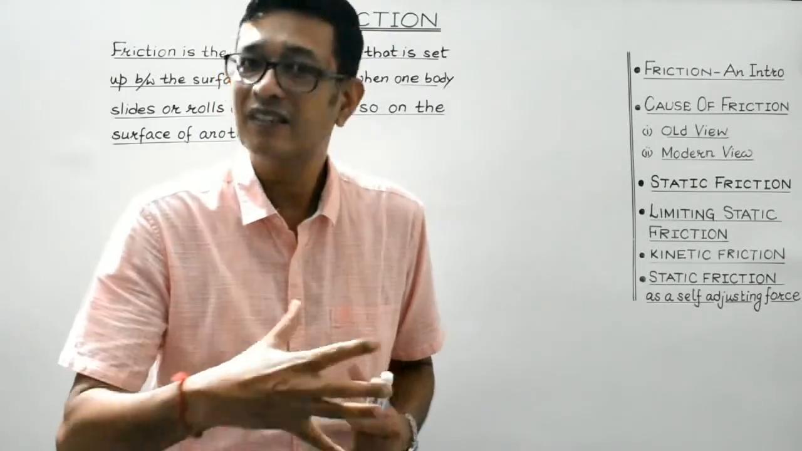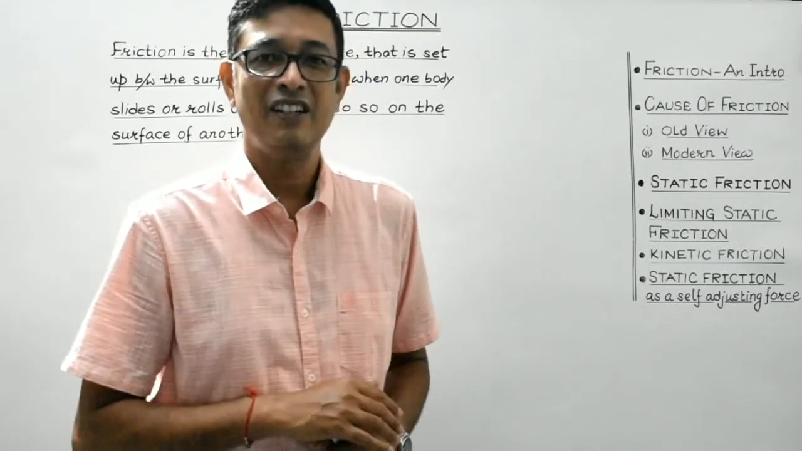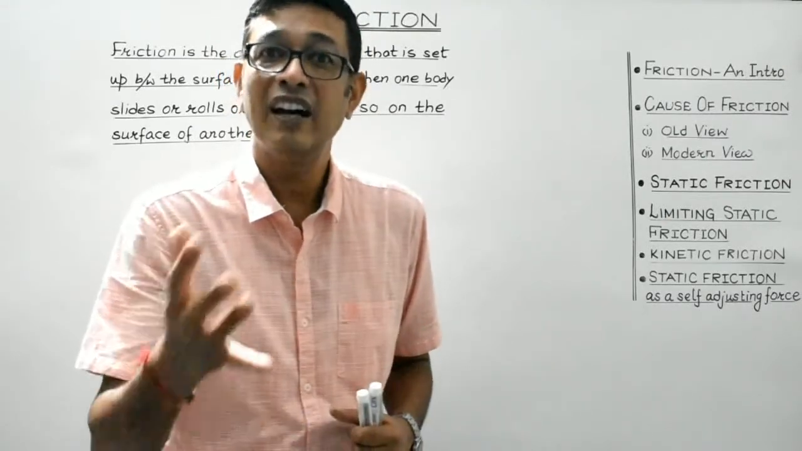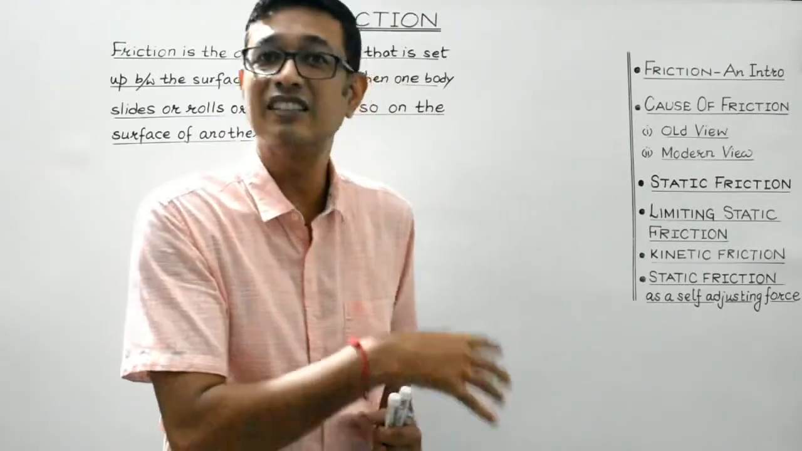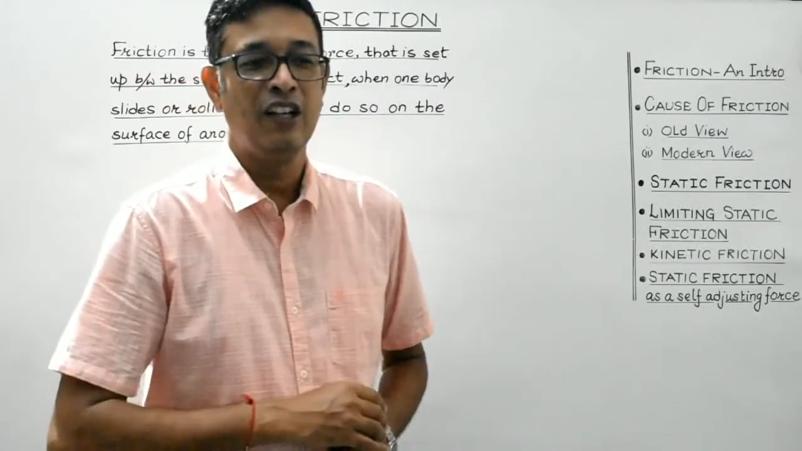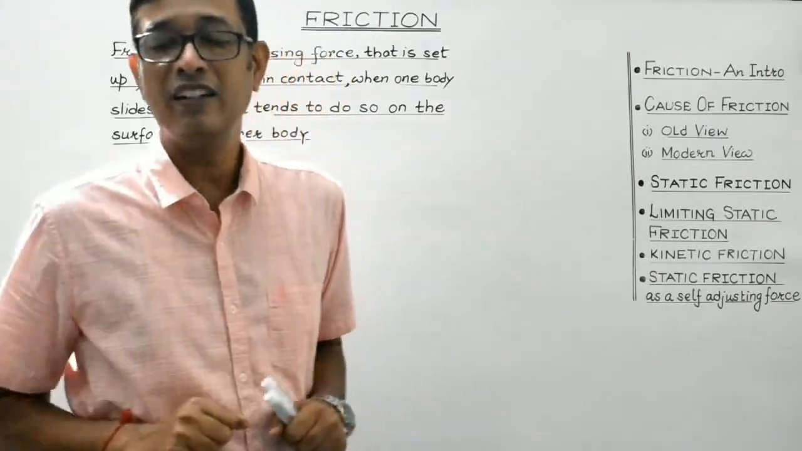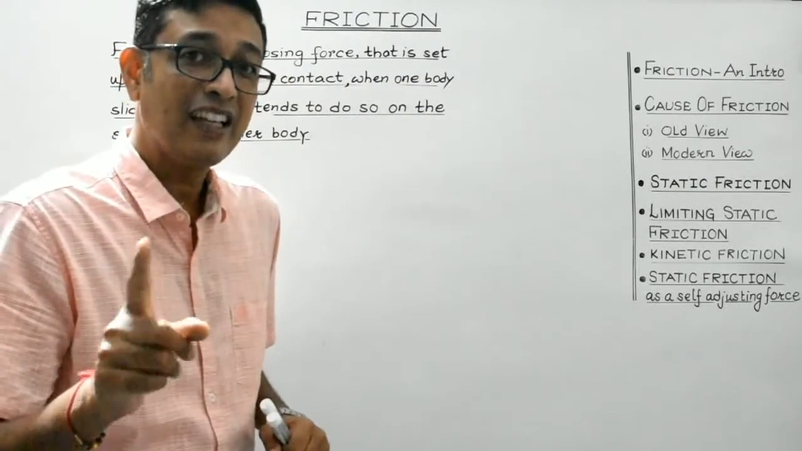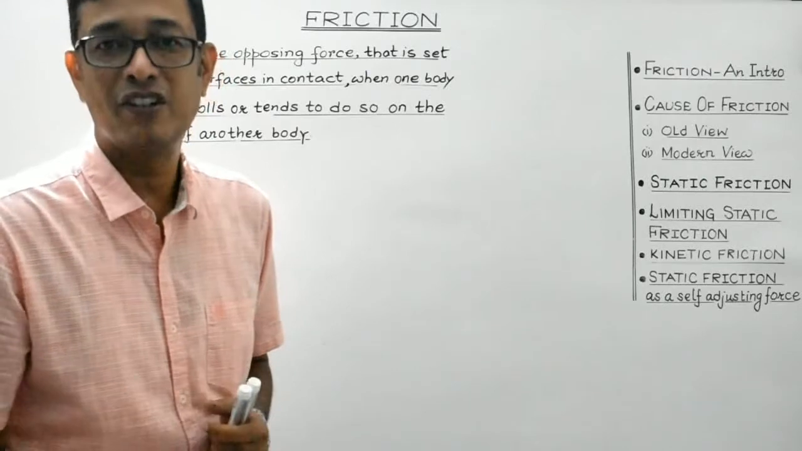Now soapy floor, it reduces the friction. Then friction on an ice skating rink is comparatively much less as compared to the friction offered by the road surface, isn't it? So, generalizing, we can safely conclude that friction is that opposing force which gets established between the